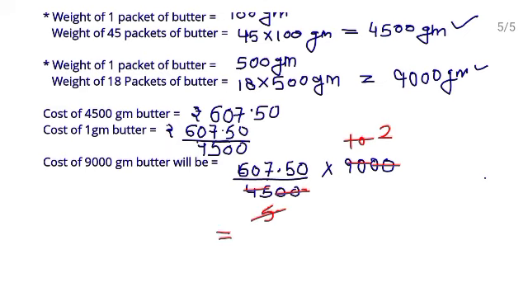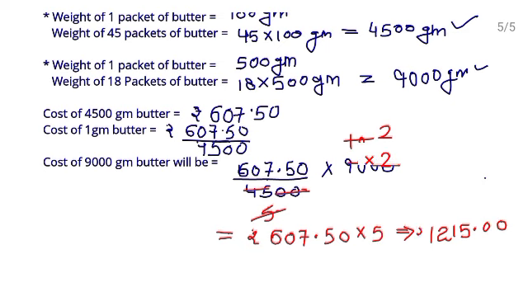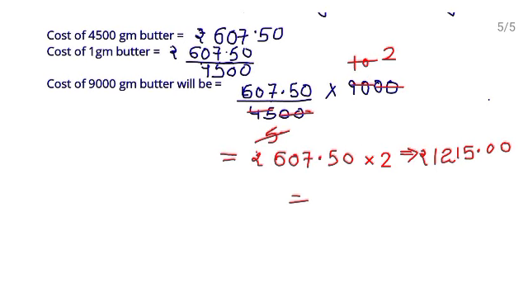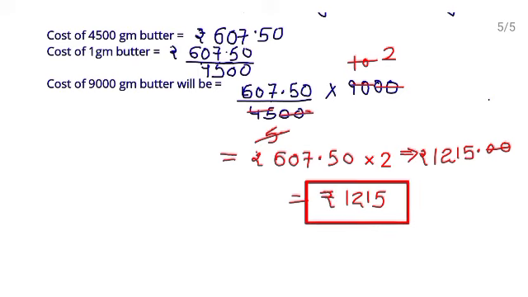So multiply rupees 607.50 by 2. So what do you get? You get 1215.00, right? And you can also write it as rupees 1215, because after decimal you just have 0, so it doesn't have any value, right? So this is the cost of 9000 gram butter, or you can say 18 packets of butter, each weighing 500 gram. So this is your answer.